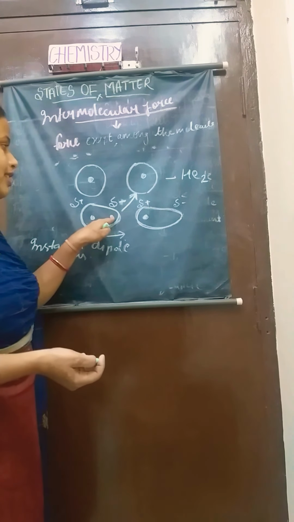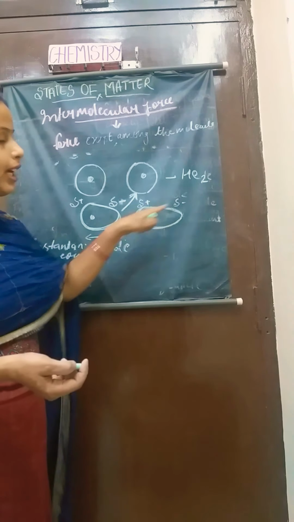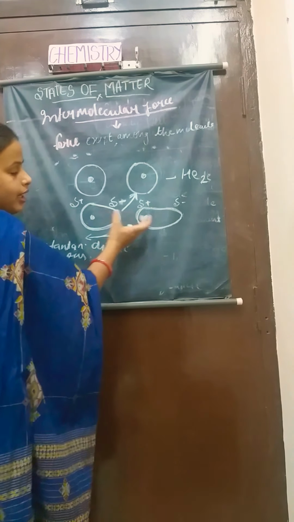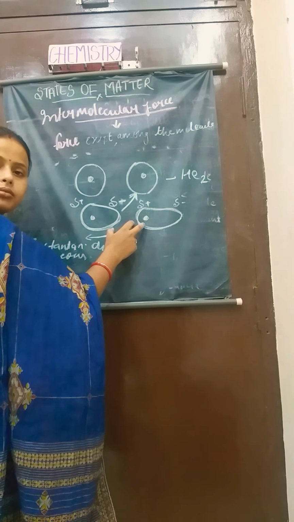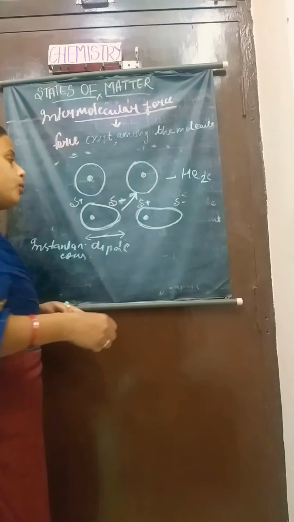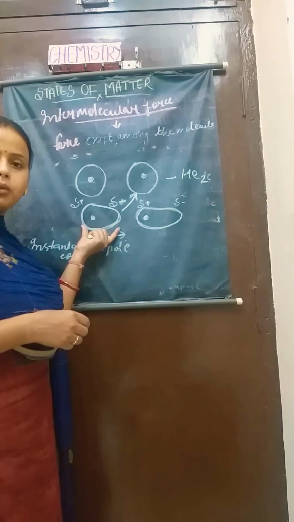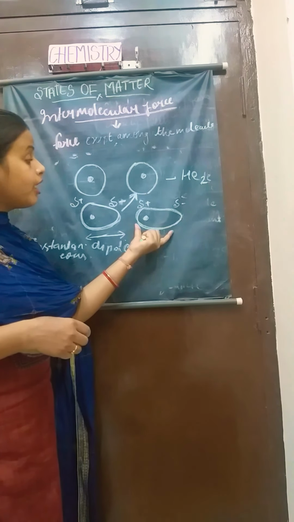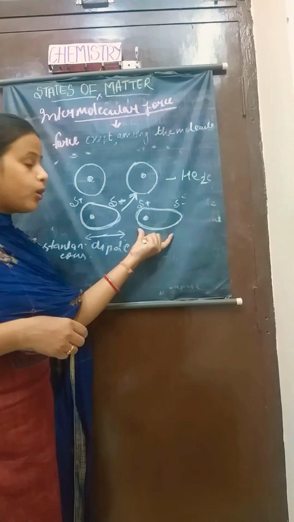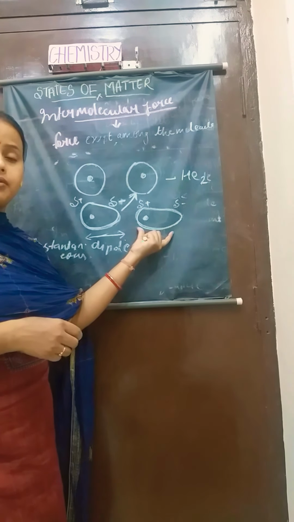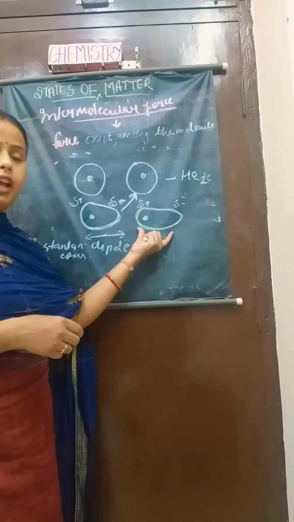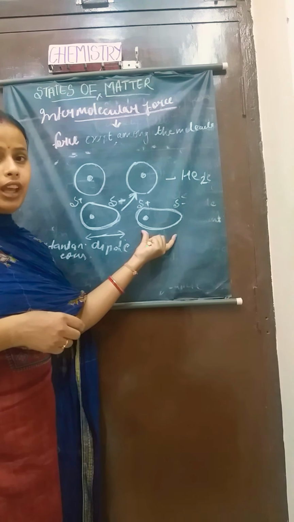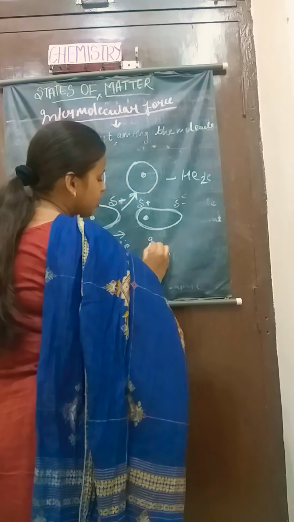We can say that this negative charge repels the electron cloud and attracts the positive charge. So by the presence of this molecule, the electron cloud gets distorted and this atom is also polarized. And when it gets polarized, a dipole is induced, and this dipole will be called an induced dipole.